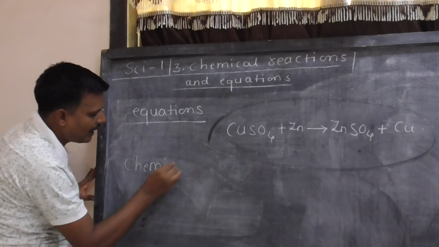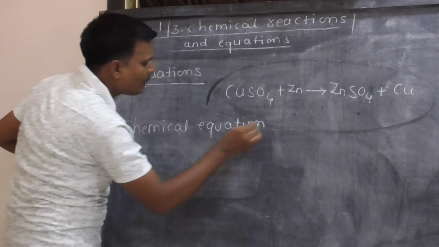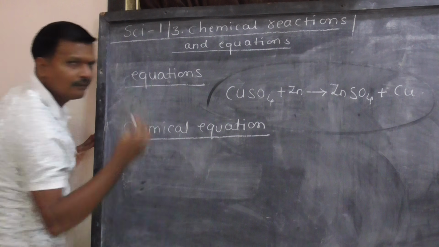Then I am writing the definition of chemical equation. What is meant by chemical equation?